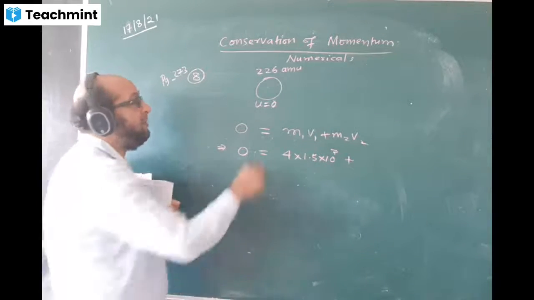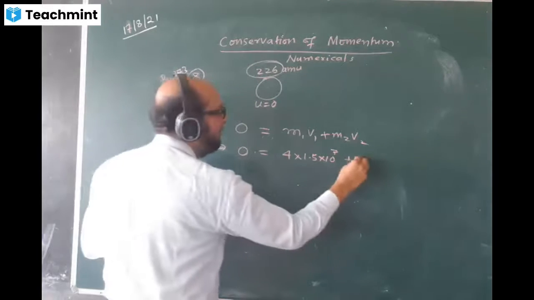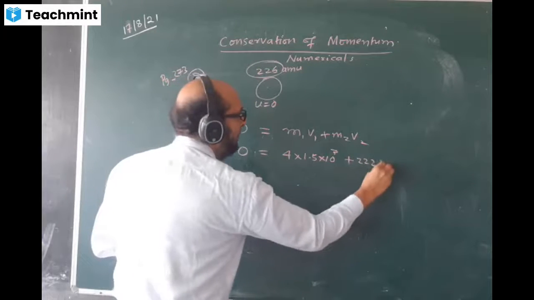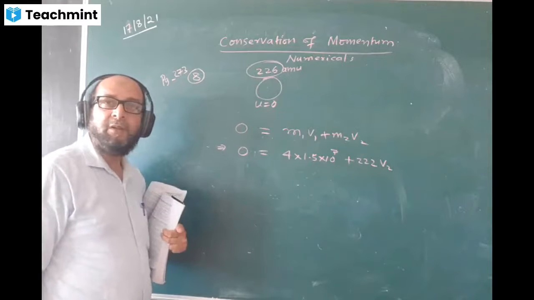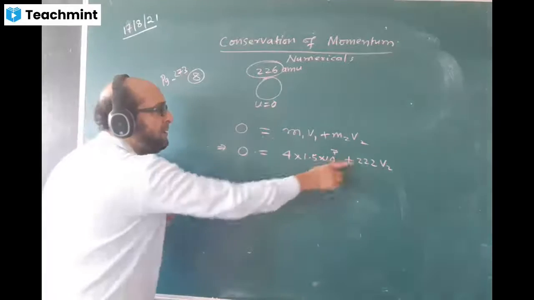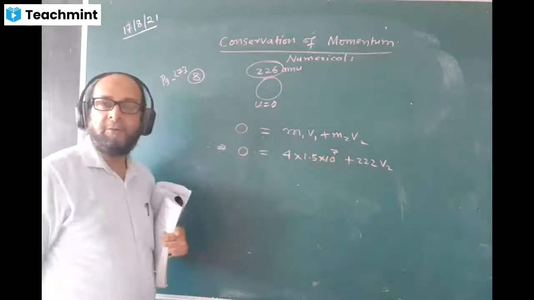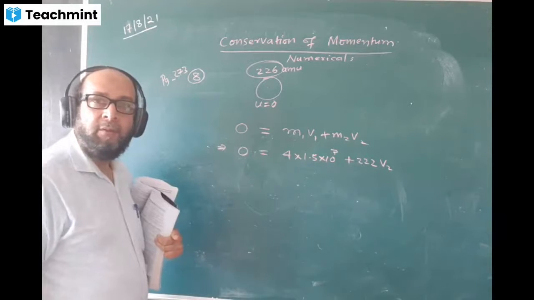What is the mass of the residual? Total mass is 226, this is 4. How much is left over? 222 into V2. You have to find the value of V2. Finish. Your answer will come with a negative sign. That is the alpha particle, and this particle will move in the opposite direction. That is the meaning. So you can work out.